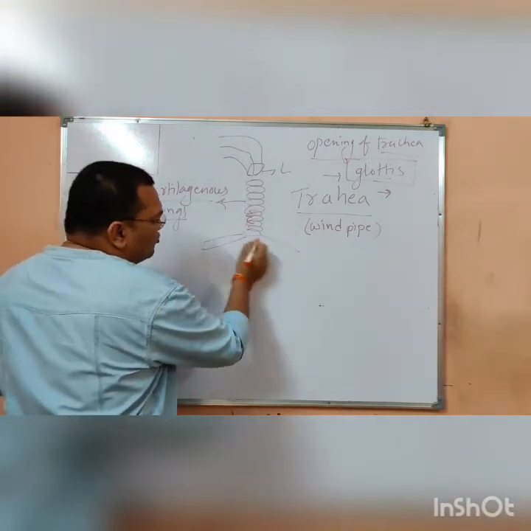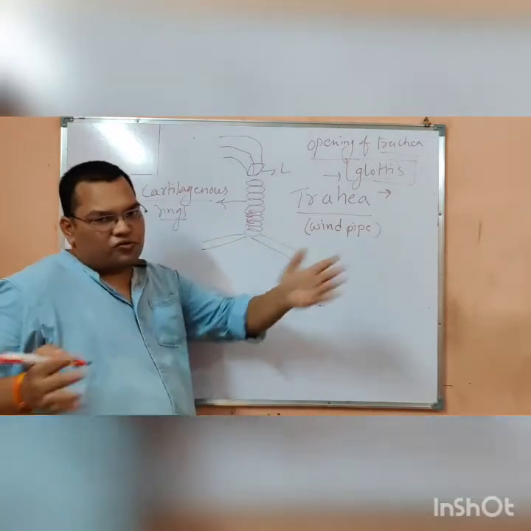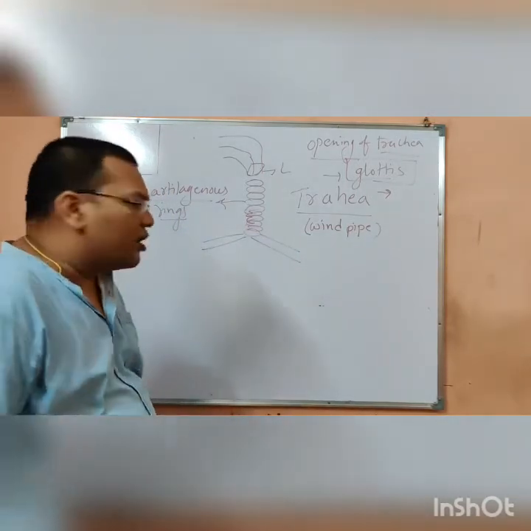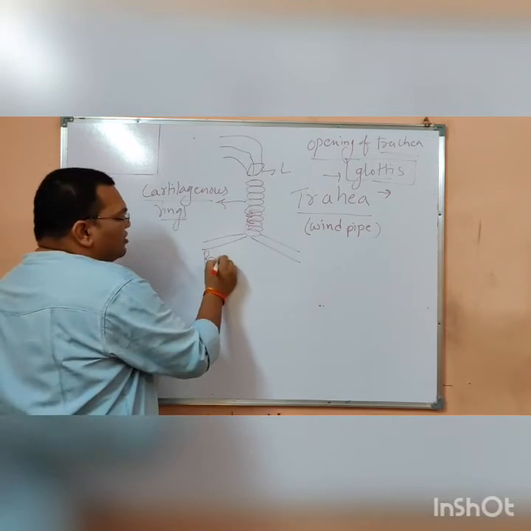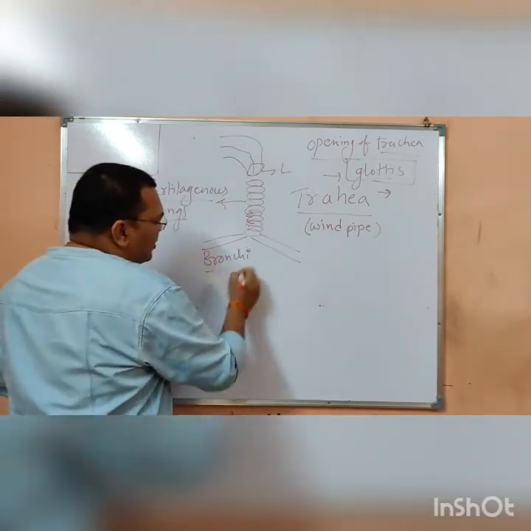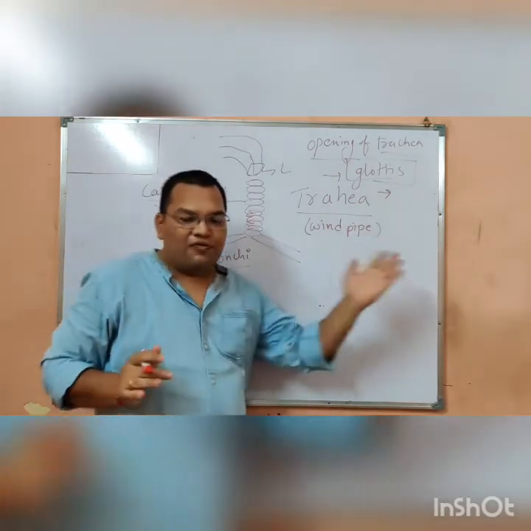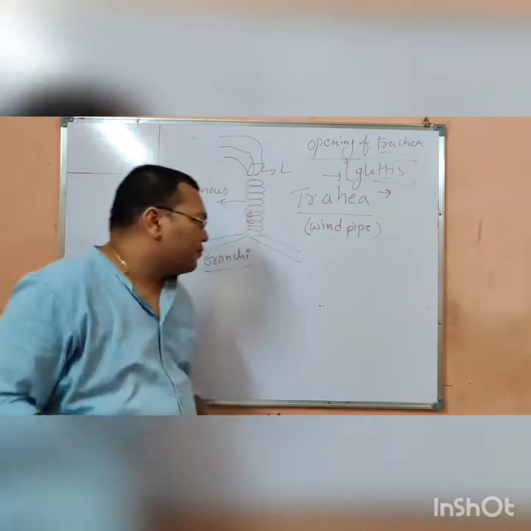Now after the trachea, it divides into two tubes which are known as bronchi. You can see, and from there the left lung and the right lung separate.